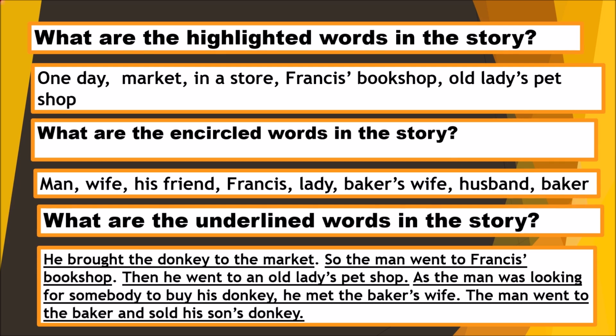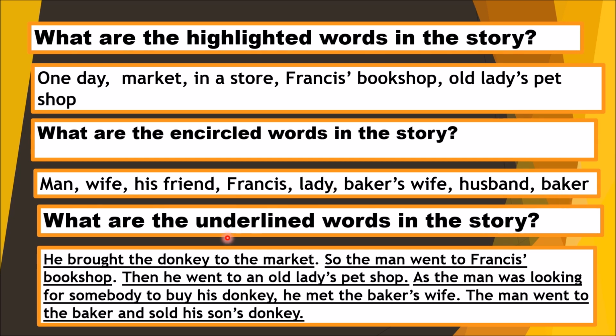So again, what are the highlighted words there? One day, market and a store, Francis' bookshop, old lady's pet shop. How did you notice with these highlighted words? That tells us where, right? It answers the question where. And what are the encircled words in the story? Okay, like man, wife, his friend, Francis, lady, baker's wife, husband, and baker. So it answers the question who, right?